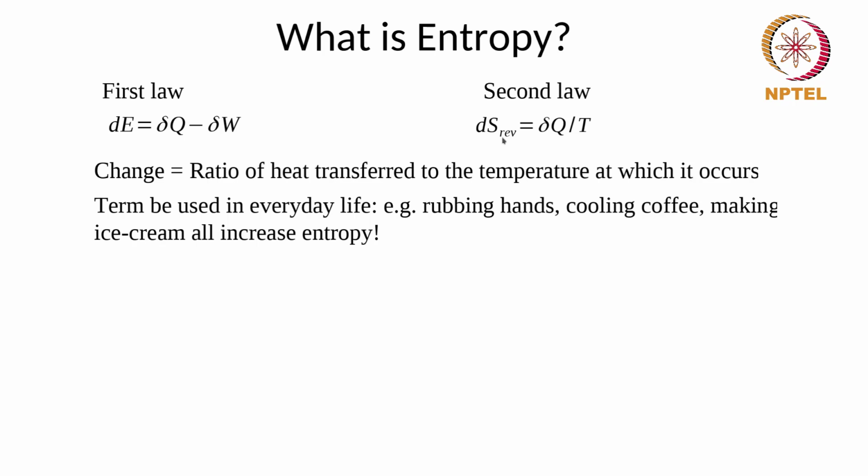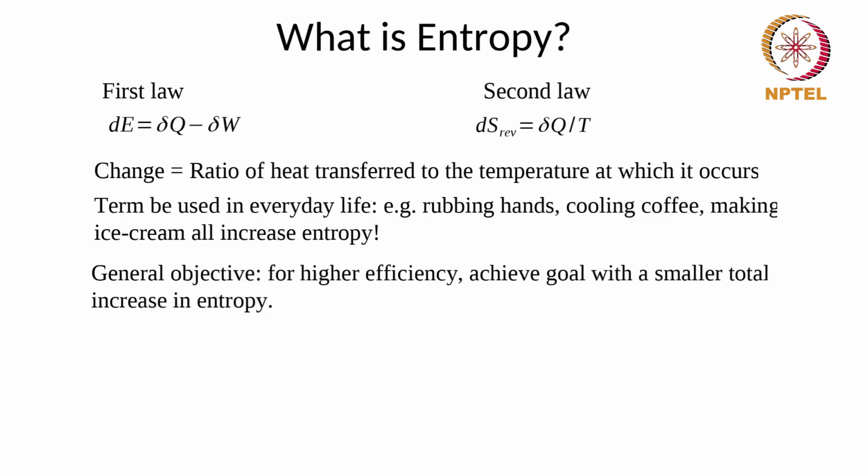We know that wherever there is friction, the entropy increases. If you rub your hands, the entropy of the universe increases. If you cool coffee by keeping it out in the atmosphere, the entropy increases. If you make ice cream by putting ice in milk and churning it, the entropy increases, and so on. When I'm talking now, the entropy increases. When you're looking at the screen, the entropy increases. When your computer or phone is on and running, it increases the entropy. So practically any real process leads to an increase in entropy.